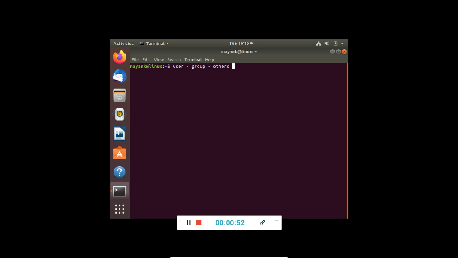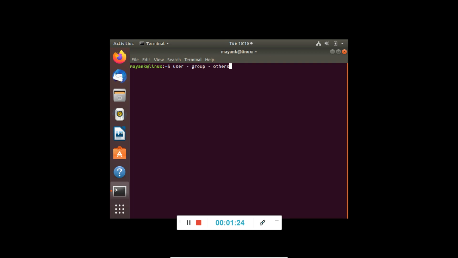Like in the previous video, we have a user U1 belonging to a group U1 and a file F1, and a user U2 belonging to a group U2. That file F1 did not have write permission for others, so U2 was not able to write into the file. Now we will see the permissions for a particular directory.